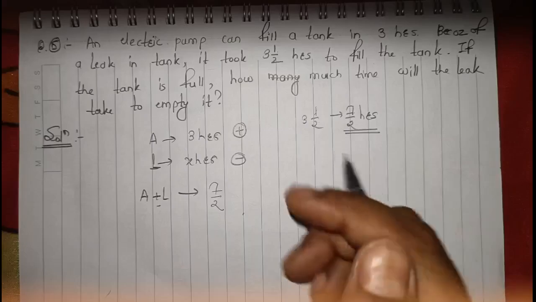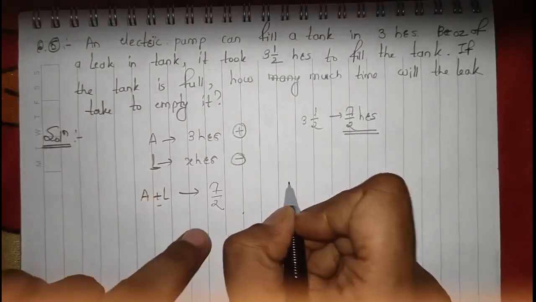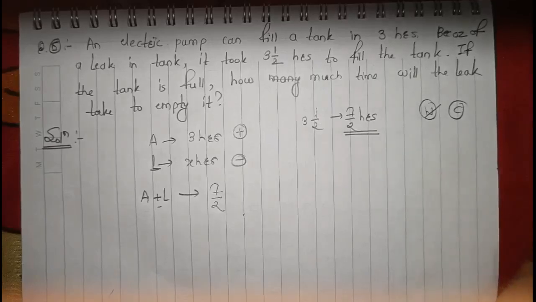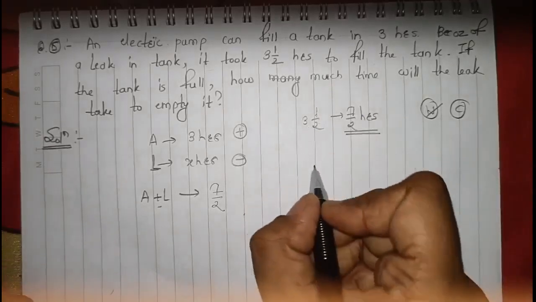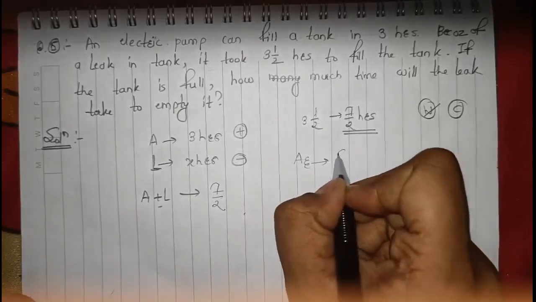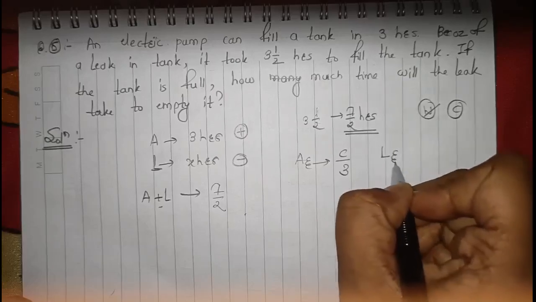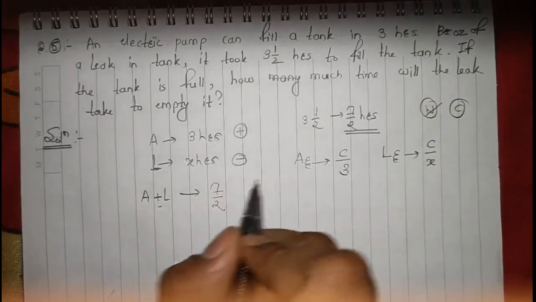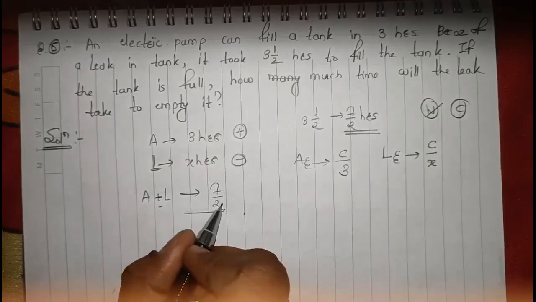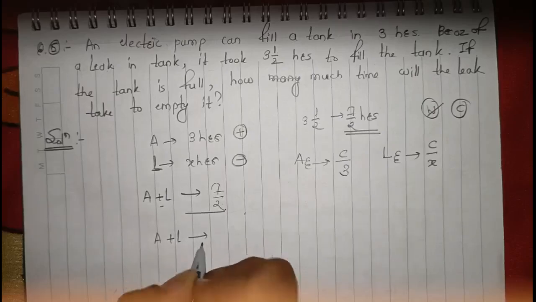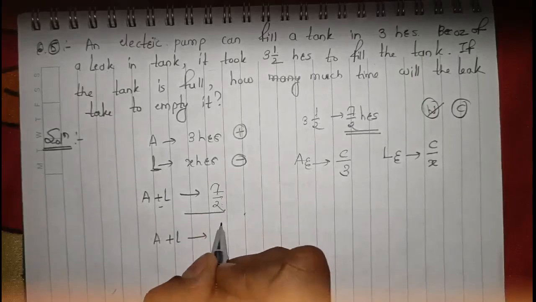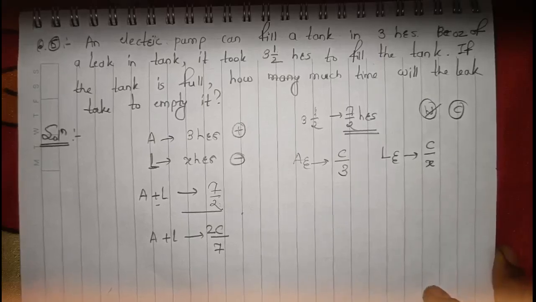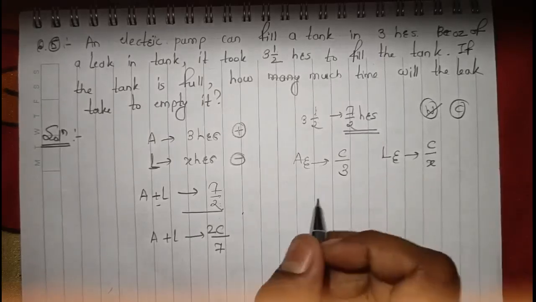Efficiency you will get in negative. And now, as A plus L, what would be the efficiency? Consider your total work, its total capacity, as C. Then what would be A's efficiency? A's efficiency would be C by 3. L's efficiency would be C by x, right? Total capacity upon number of hours. We need to convert this equation into efficiency, which means C upon 7 by 2, that is 2C upon 7. Understood? Now if we substitute the A and L values here, we will get our equation.